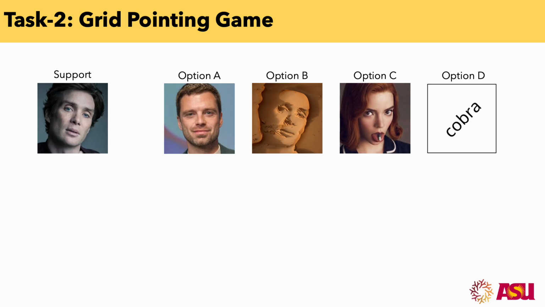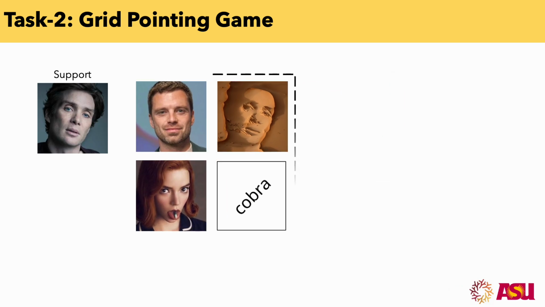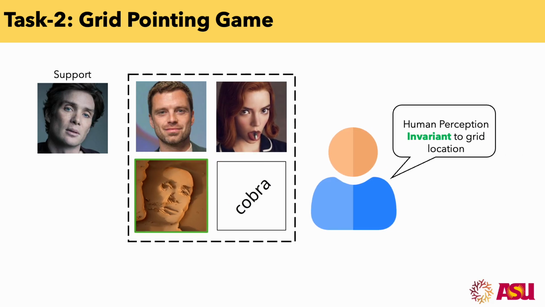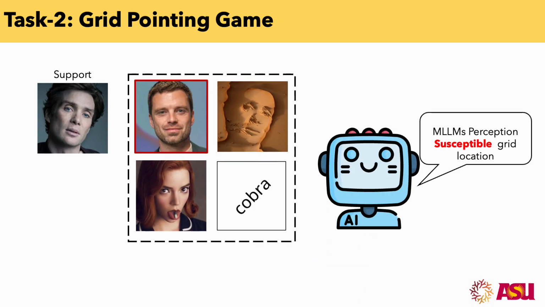We try to make this task a little harder by first making a grid or a collage of these images, and now it's a grid pointing game. Human perception is invariant to grid location even when shuffling, but multimodal language models are susceptible to grid location changes.